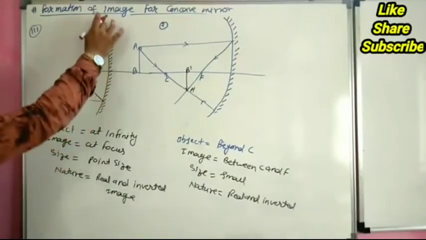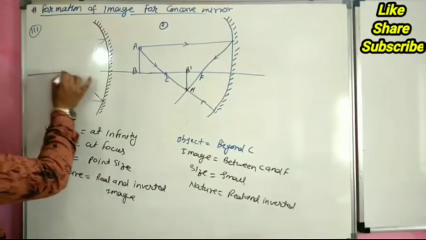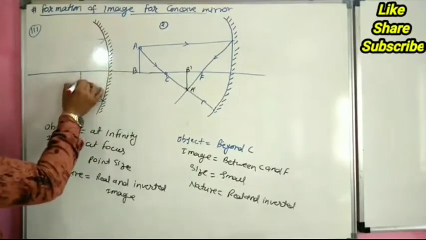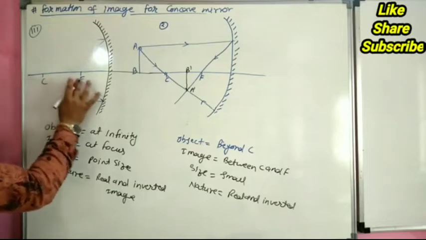Now our third case. This is our concave mirror, this is our principal axis, this is the focus, and this is the center of curvature.